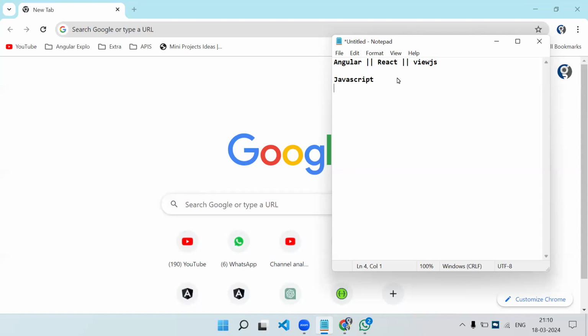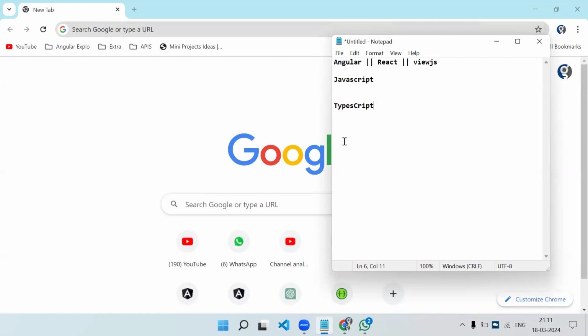Whatever you know in JavaScript applies here, because TypeScript is a language built upon JavaScript only. If you simply Google it, you will find the definition: TypeScript is a superset of JavaScript. TypeScript supports some of the OOPS concepts. Again, TypeScript is created by Microsoft, just like React is created by Facebook. So TypeScript is a language which was created by the Microsoft guys.